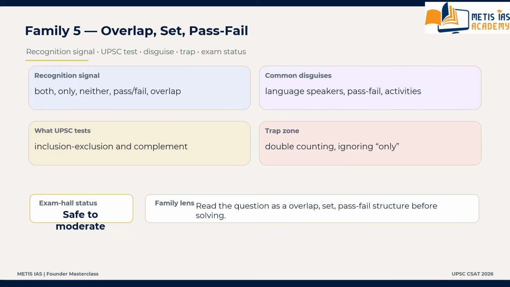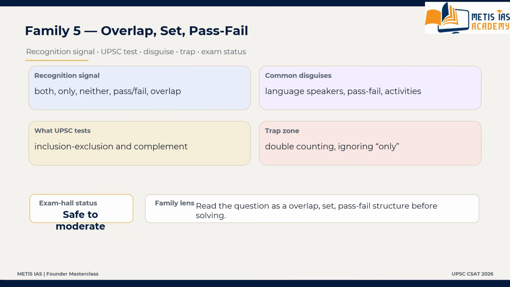This family may appear as pass and fail in subjects, language speakers, shoppers versus visitors, membership across activities, one group only, both groups, neither group. These appear in the paper.